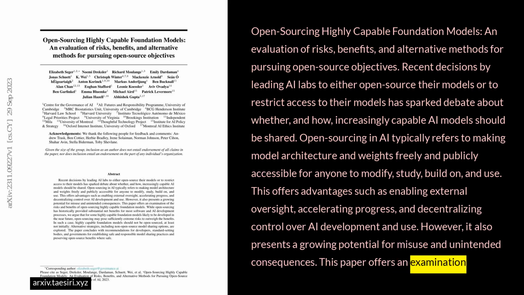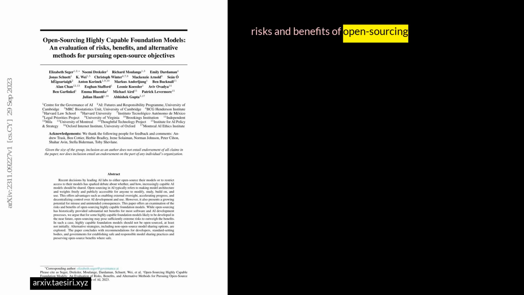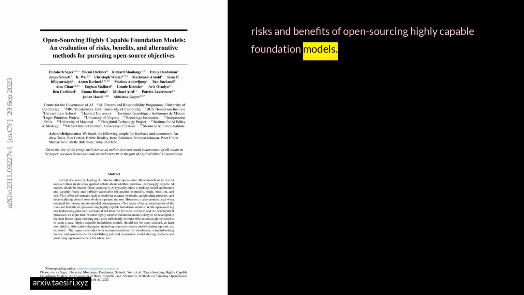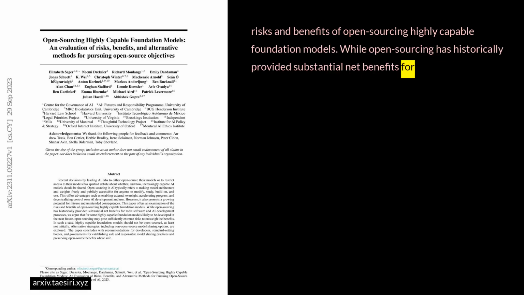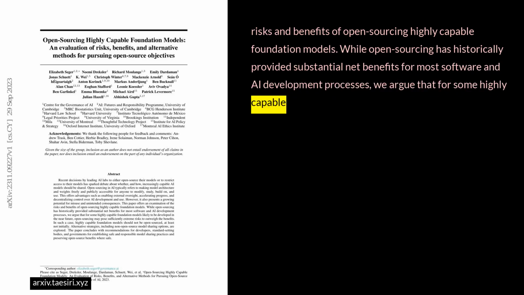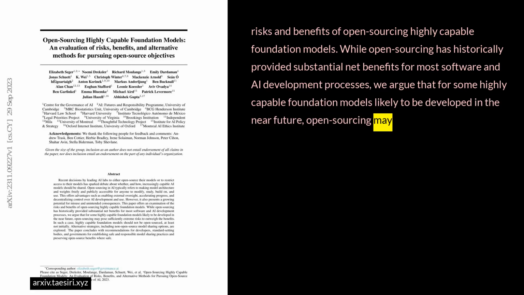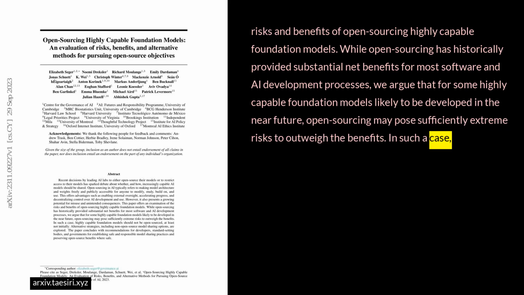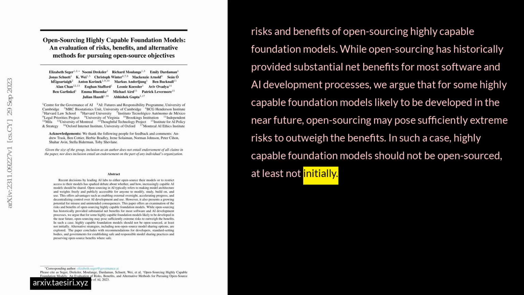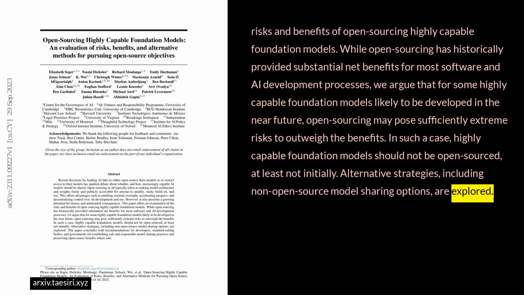This paper offers an examination of the risks and benefits of open sourcing highly capable foundation models. While open sourcing has historically provided substantial net benefits for most software and AI development processes, we argue that for some highly capable foundation models likely to be developed in the near future, open sourcing may pose sufficiently extreme risks to outweigh the benefits. In such a case, highly capable foundation models should not be open sourced, at least not initially. Alternative strategies, including non-open source model sharing options, are explored.